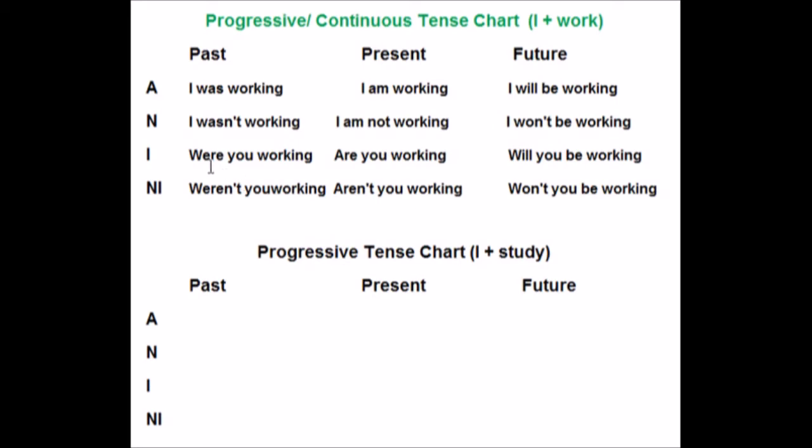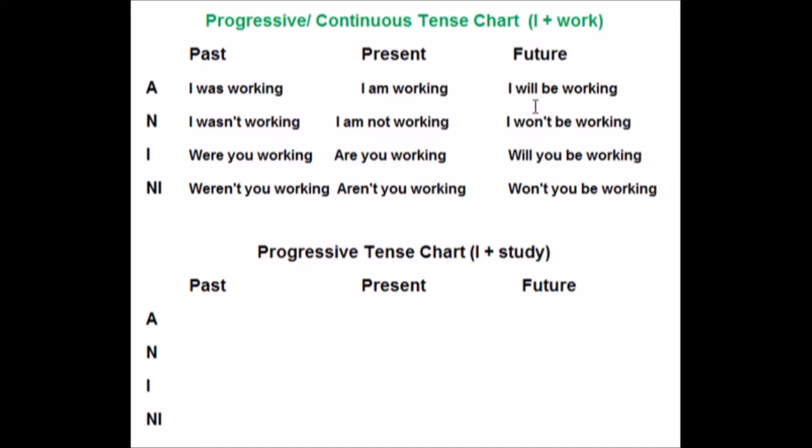So the past tense conversation would be, were you working? I was working, I wasn't working. Or weren't you working? I was working, I wasn't working. Present tense. I am working, I am not working, are you working, aren't you working? So the present tense conversation would be, are you working? I am working, or I am not working. Aren't you working? I am working, or I'm not working.